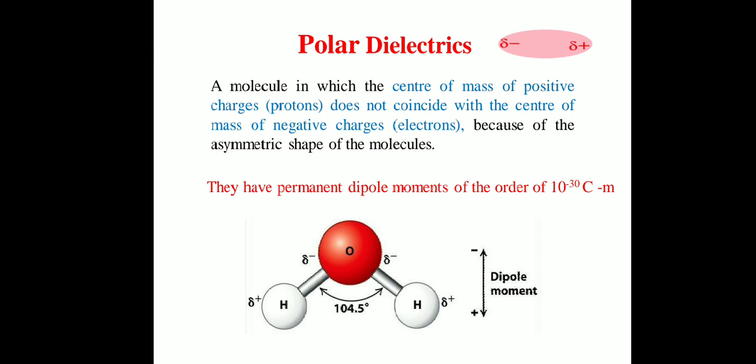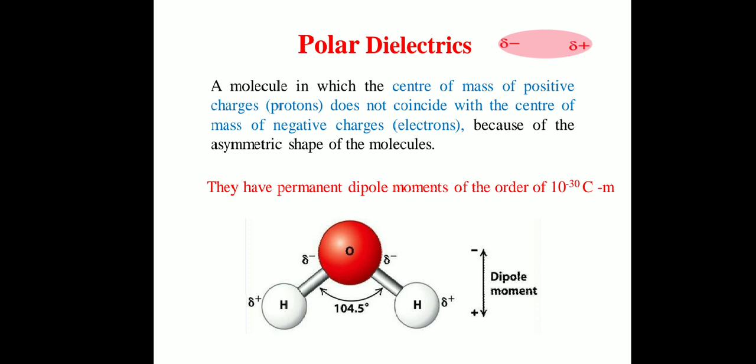Delta negative charge is induced on one side of the molecule and delta positive charge is induced on the other side of the molecule. Both the induced charges are separated by some small finite distance. So in this case, positive charge and negative charge are separated from each other. So the molecule is said to be a polar molecule.